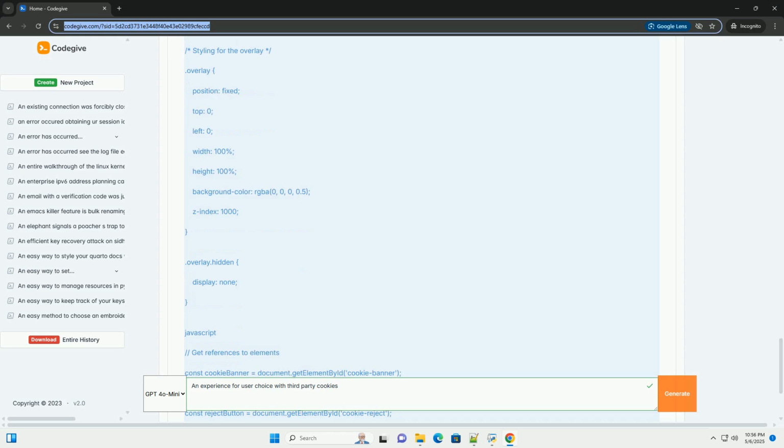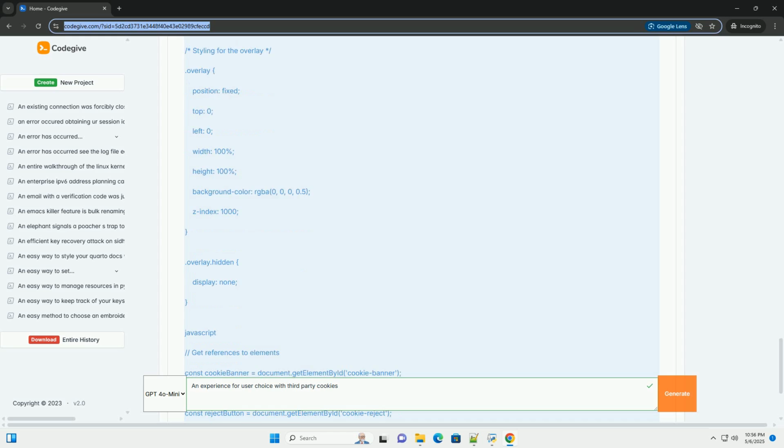Other regulations: other regions and countries have their own data privacy laws that may impact your cookie management strategy. Stay informed about regulations relevant to your target audience. Key principles for compliance. Transparency: clearly explain what cookies are used for and who is using them. Choice: offer a genuine choice for users to opt in or opt out.